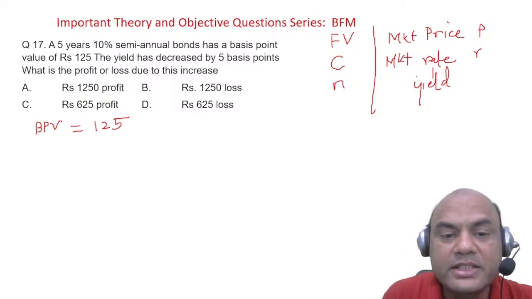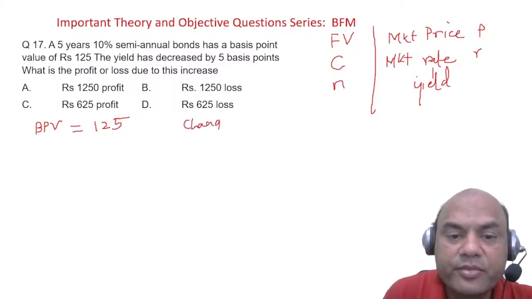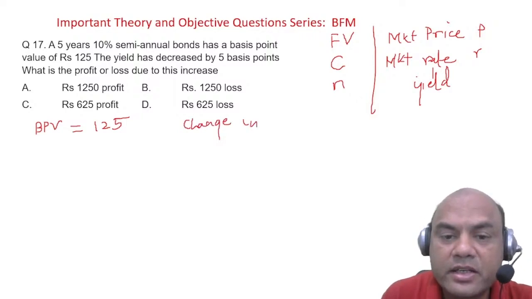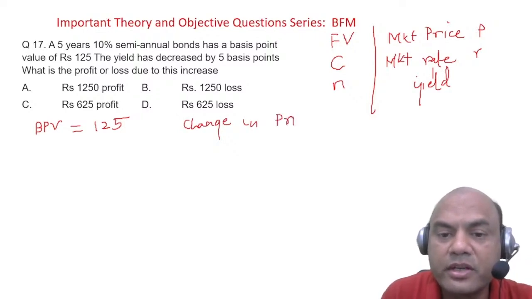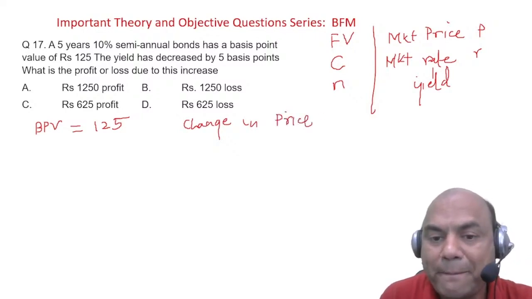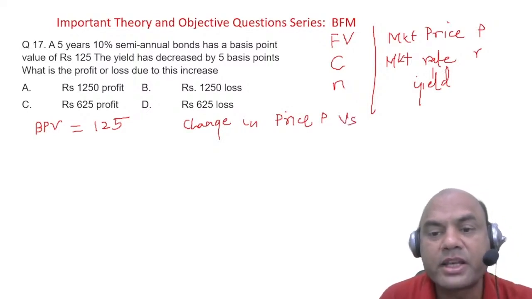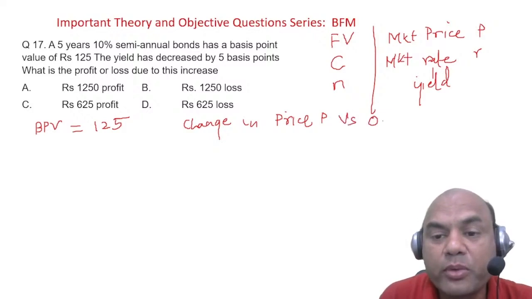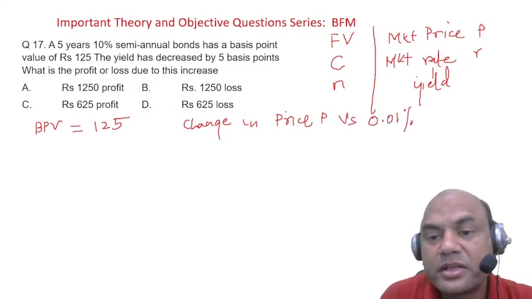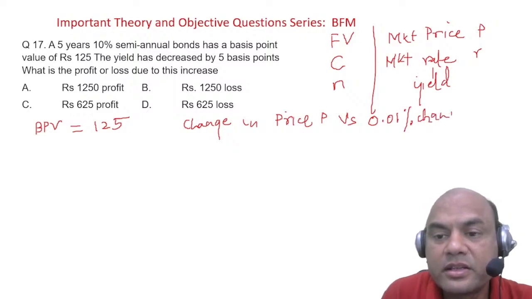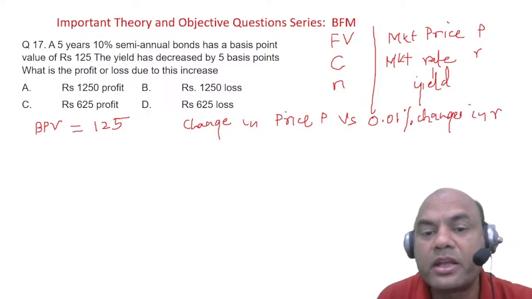BPV means change in price, that is P, with respect to 0.01% change in R. Remember this. Okay, this is the meaning of BPV.